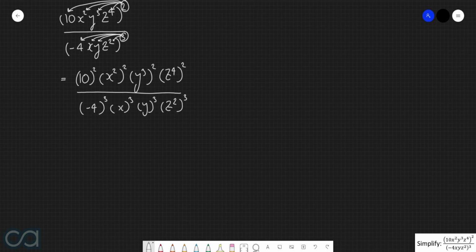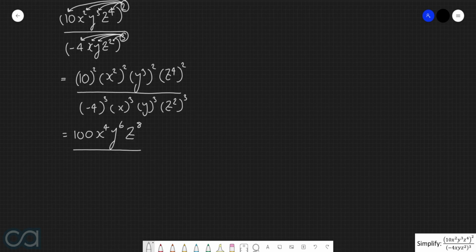Now let's simplify. 10 squared is 100. x squared, all being raised to the power of 2, is x to the power of 4. y to the power of 3 to the power of 2 is y to the power of 6. And then z to the power of 4 to the power of 2 is z to the power of 8.